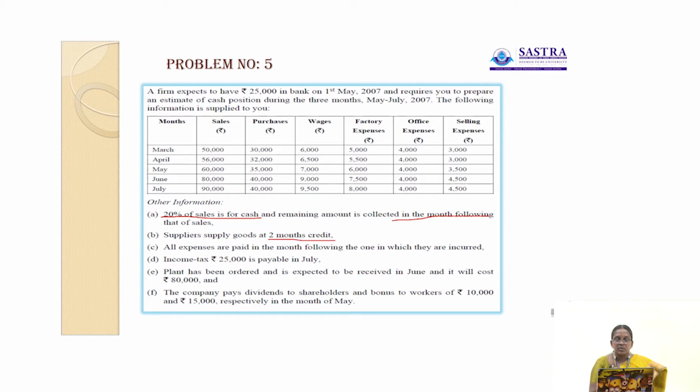Then in the month of April, purchases value rupees 32,000, which is paid in the month of July, 2 months credit. Then 35,000 which is paid in the month of July. Then 40,000 which is paid in the month of August. So 2 months credit was allowed here.